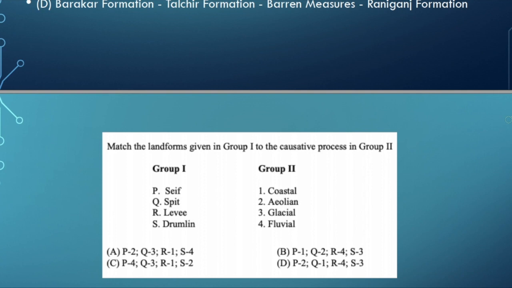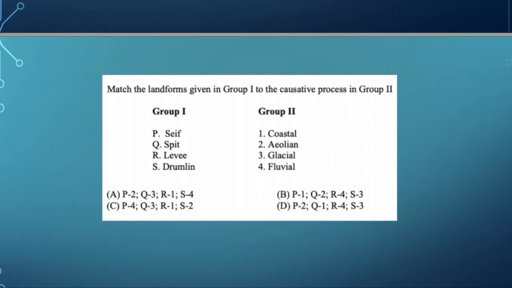Now we have to match. So this kind of question is very easy. Please solve this question. If you know any of the options, you can come to the answer. Okay. So spit, what is a spit? It's like a railway embankment. It is formed when one of the arms of a barchan is eroded or gets displaced by air. So it is basically formed by the longshore current along with the beach. So the right answer is coastal.